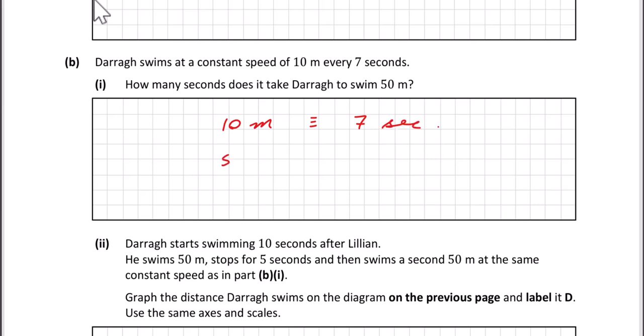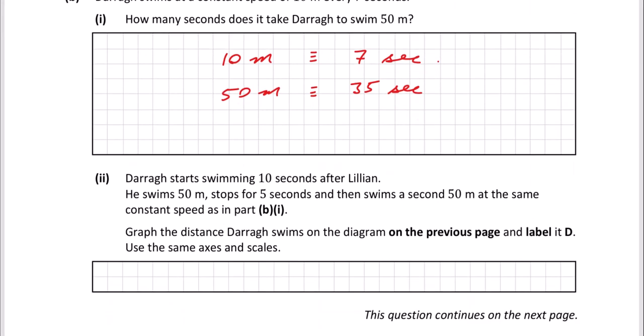Well, if he does 50 meters, that's 5 times more in distance. That would be 5 times 7, which is 35 seconds. Okay, let's look at part 2.